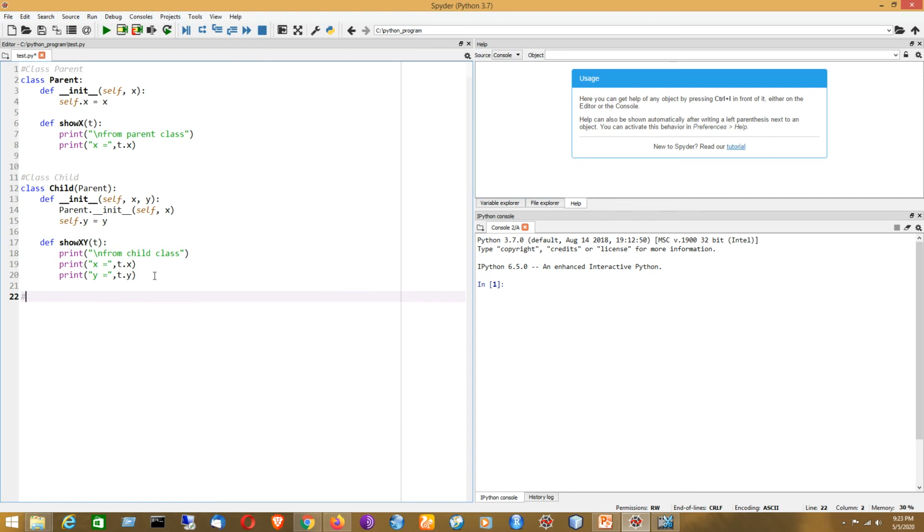Now I will be creating the parent class object, and after that I will be creating the child class object.